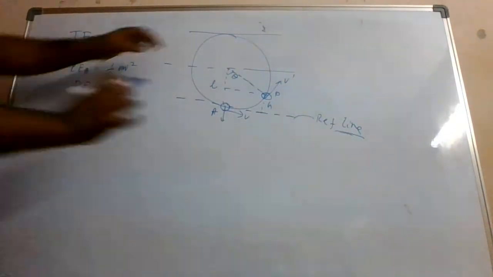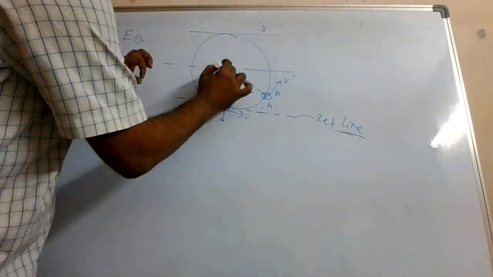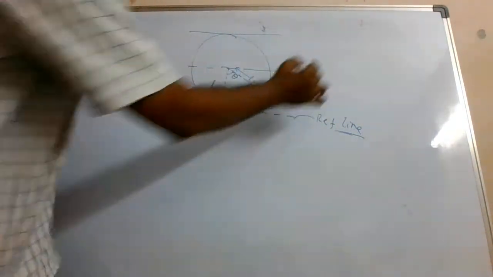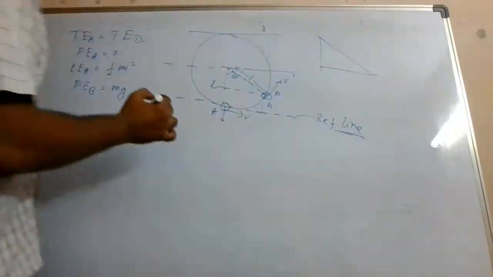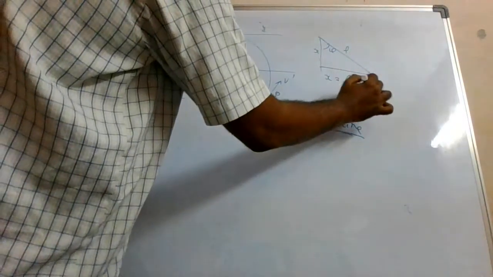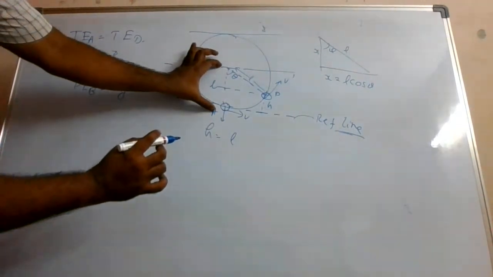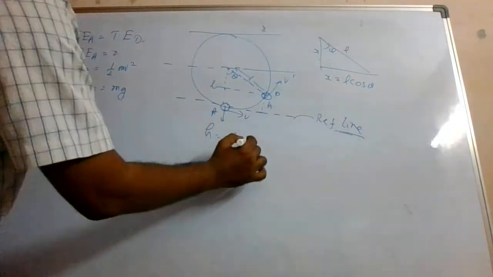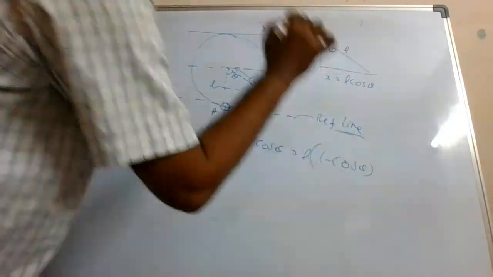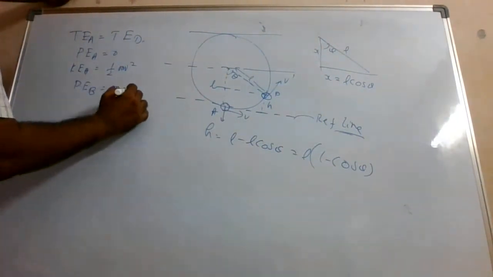Now this total thing is L. I want this h. That means I need to find out this. If this is L, this is also L. In this triangle, this is L, this is X, this is theta. X will be L cos theta. So what will be the value of h? h will be total L minus L cos theta, or L into (1 minus cos theta). That is the value of h. So you need to write this mgh here.